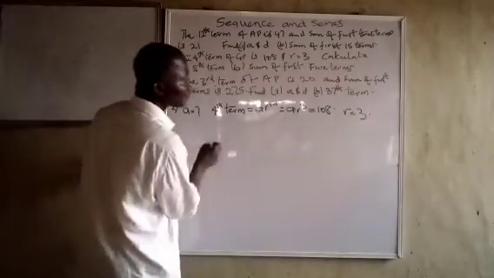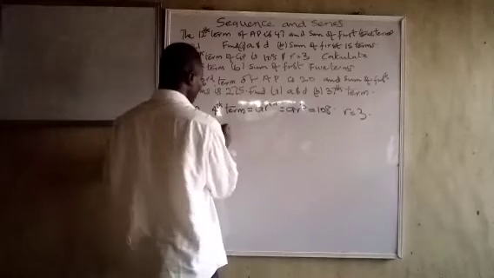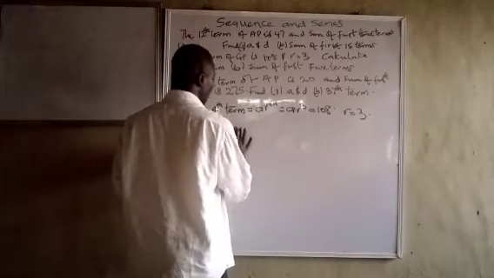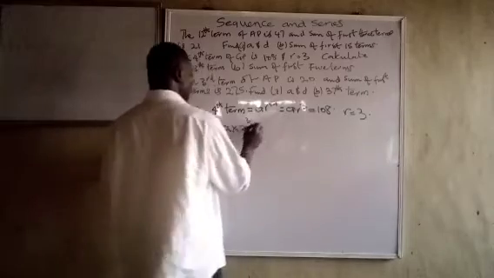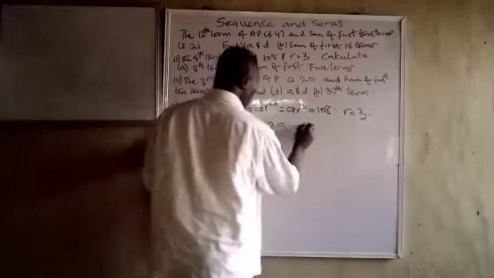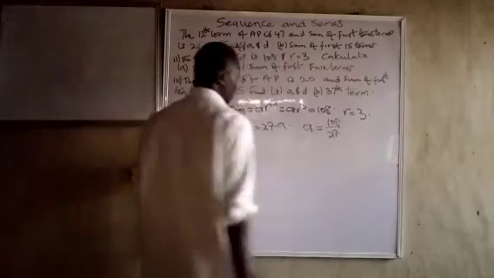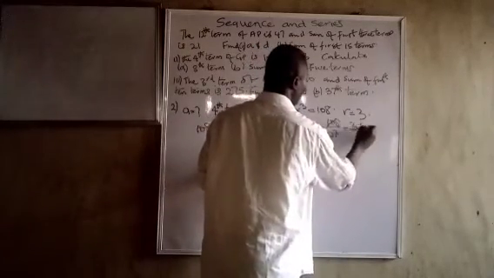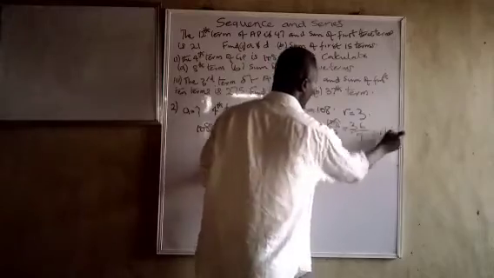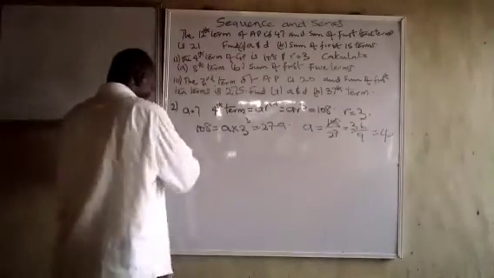Therefore, 108 equals A times 3 raised to the power 3, which equals 27A. So A is equal to 108 over 27. Now let me do something. 3 here is 36, 3 here is 9. So A equals 4. A equals 4. We are asked the 8th term.